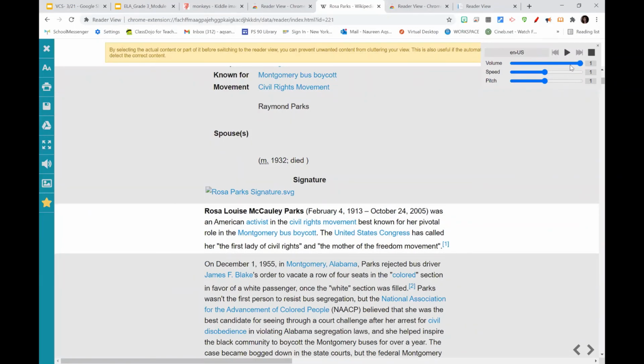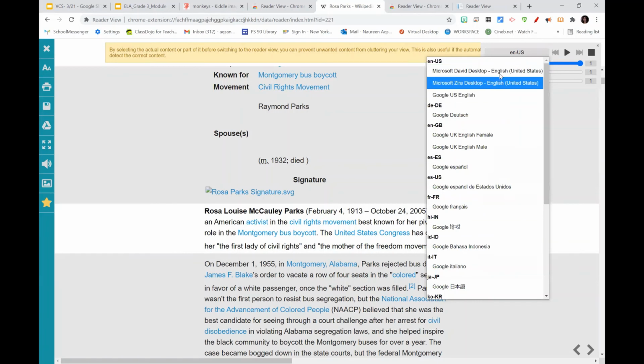So students can also manipulate the volume, the speed, or the pitch of what they're hearing, or even change the voice of who they are hearing.